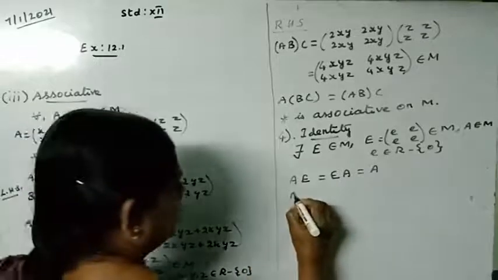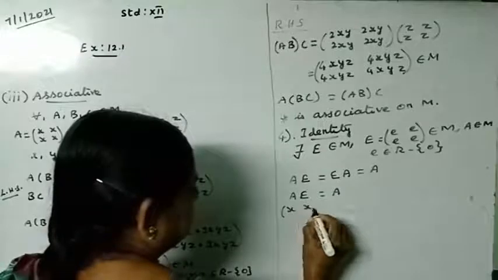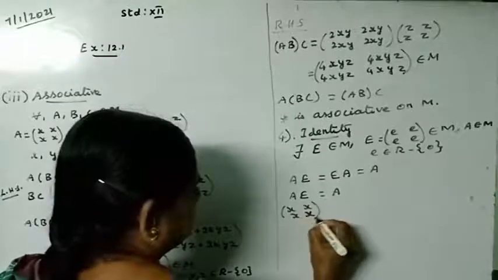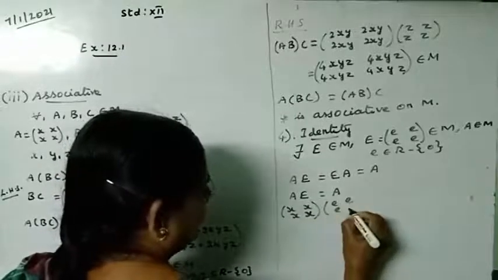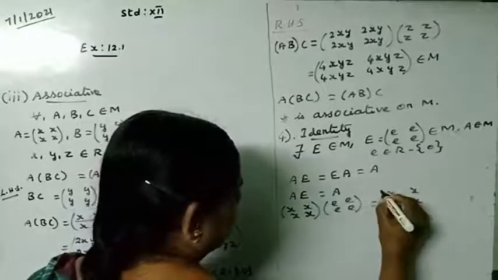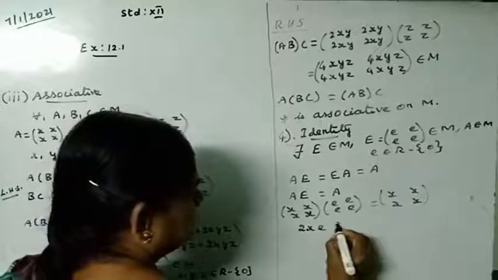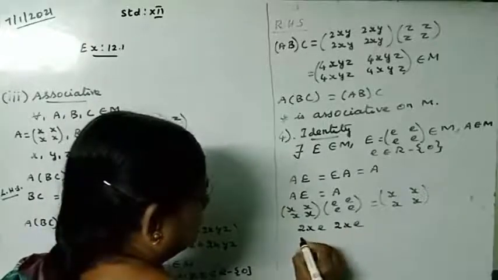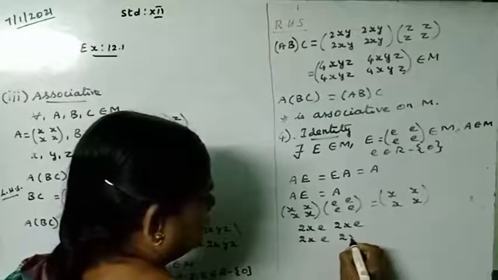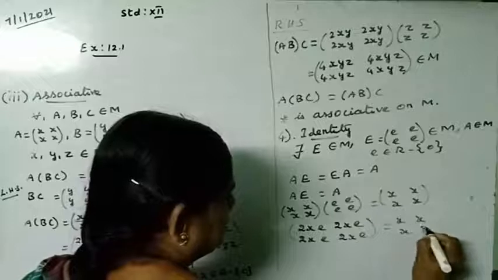So I am going to take AE is equal to A. So A is [x x; x x], E is [e e; e e]. If I multiply these two matrices, I will get [2xe 2xe; 2xe 2xe] is equal to [x x; x x].